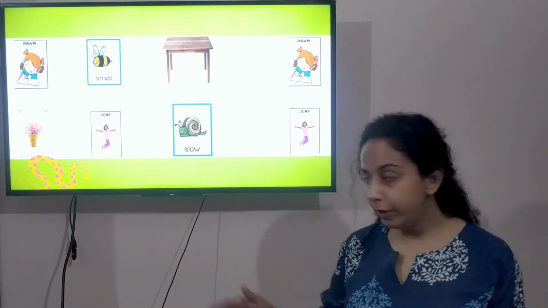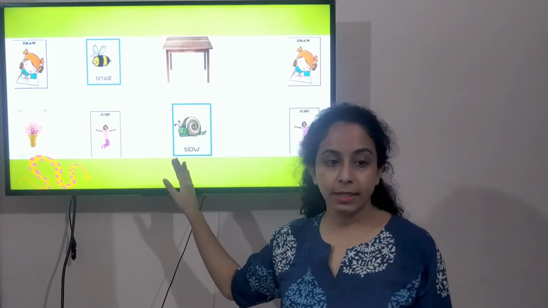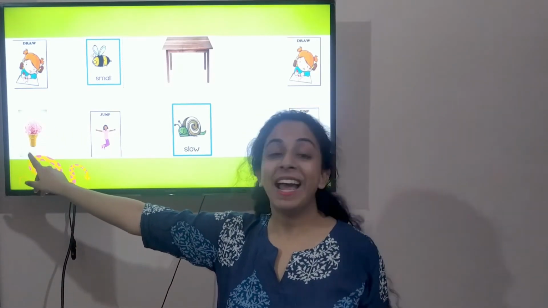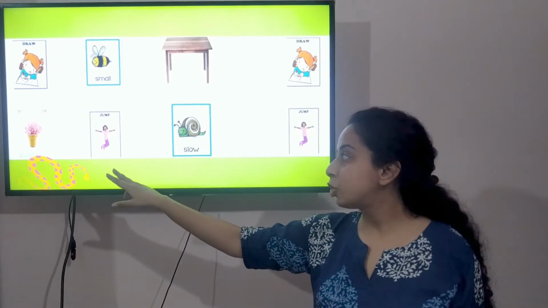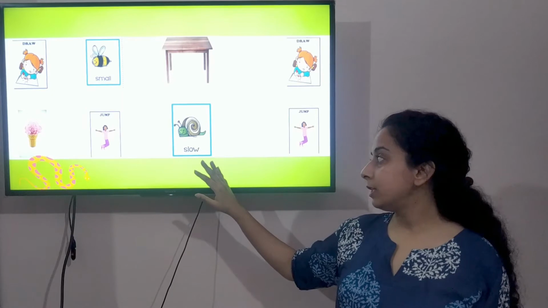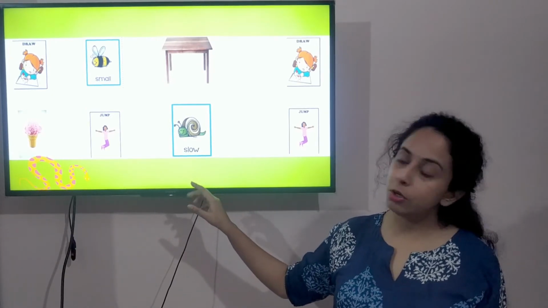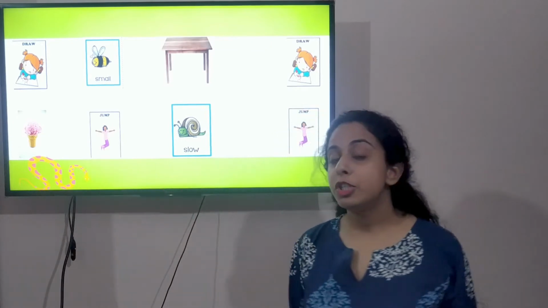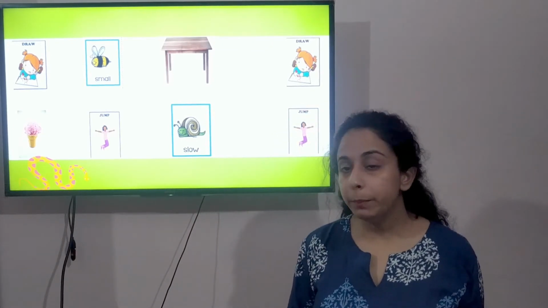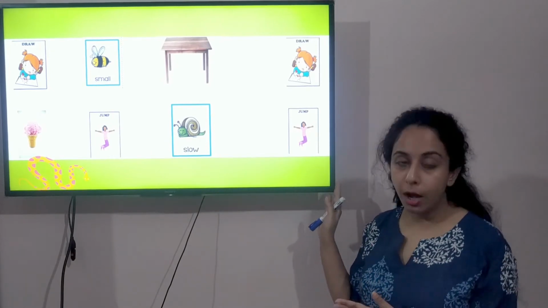And in the same way, let's look at these three pictures. This picture is of an ice cream. This picture is one in which a girl is jumping. This picture is of a snail and the word slow is written. So out of these three, which is the correct answer? Which is the verb? The correct answer is jump.